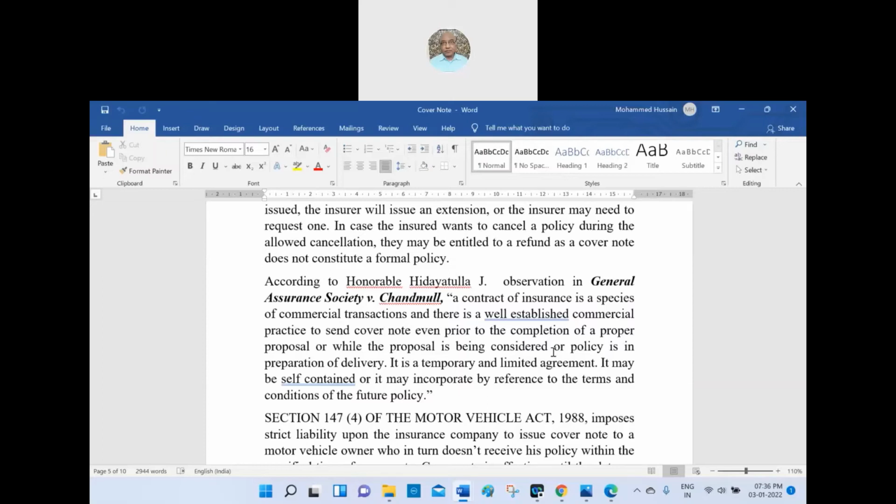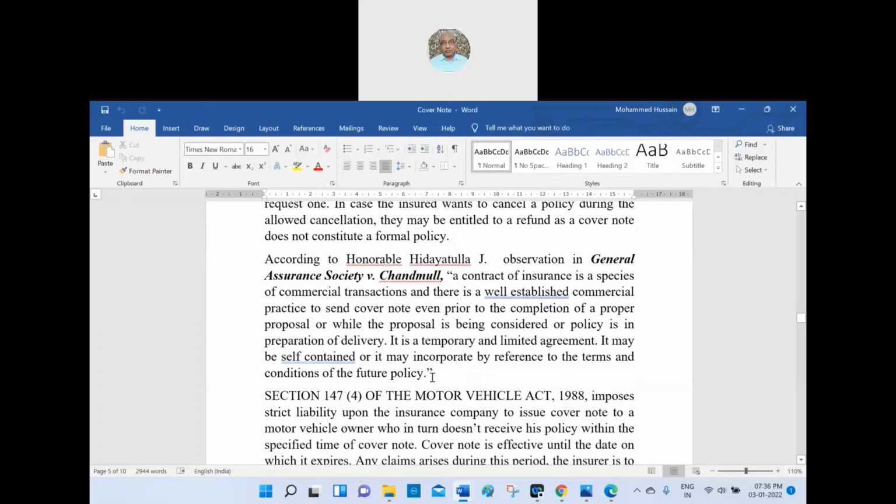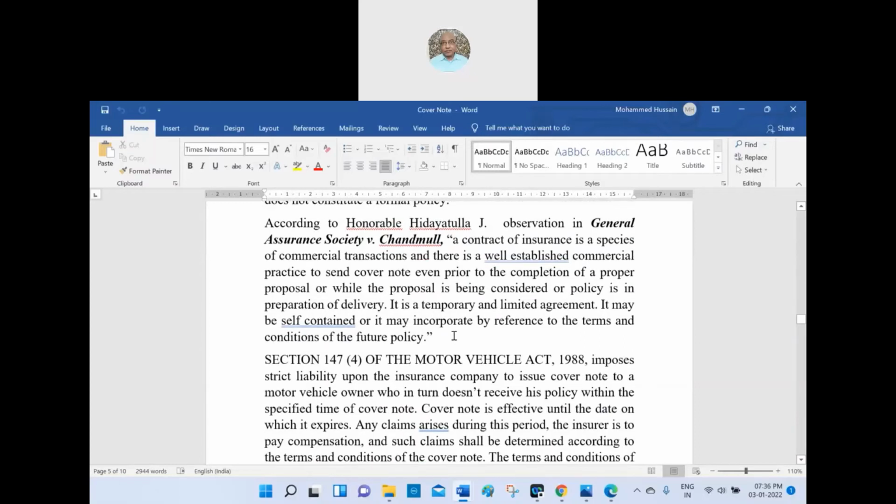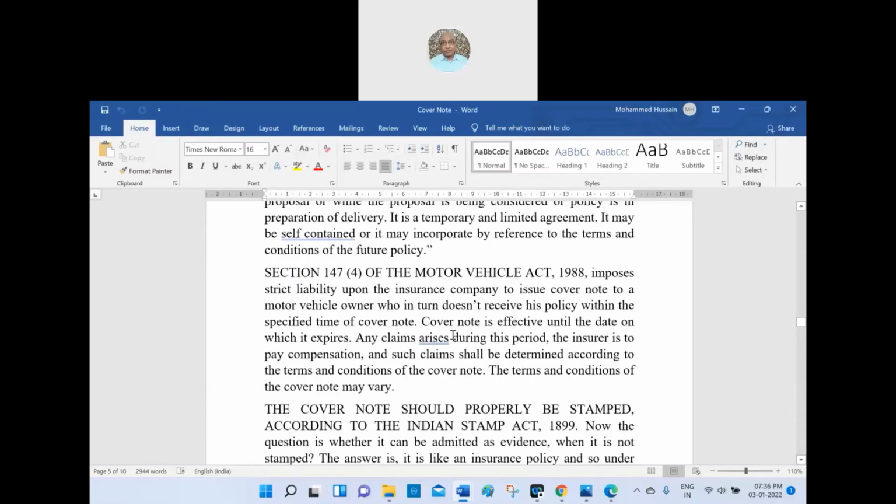So it is temporary and limited. Let us carry on, sir. Yes, it is a temporary and limited agreement. It may be self-contained or it may be incorporated with reference to the terms and conditions of the future policy. So that is the observation Hidayatullah has given in General Assurance Society versus Chanmul.